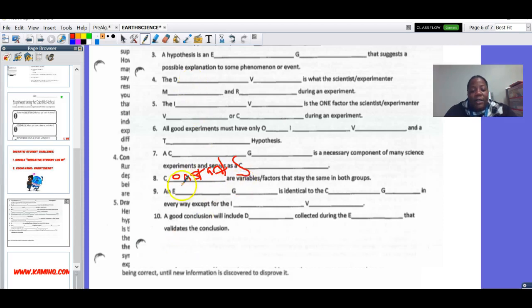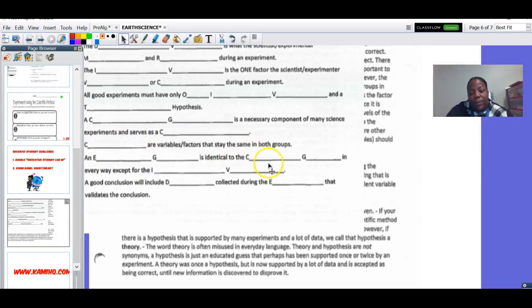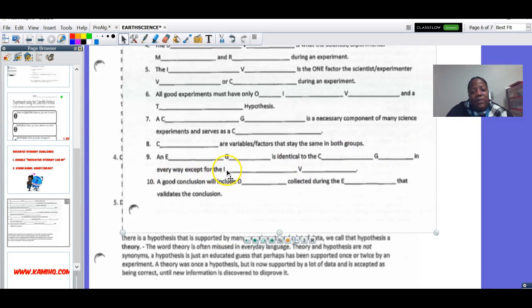Okay, now a blank blank is identical to a blank blank. What type of group is compared to this group? A blank blank. This is experimental group is identical to the control group in every way except for the IV. You already know what IV stands for. I'll fill in some of these for you.